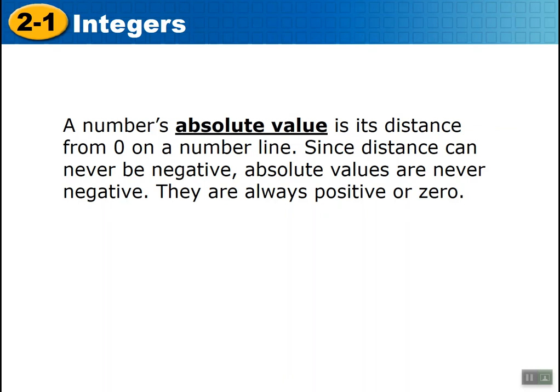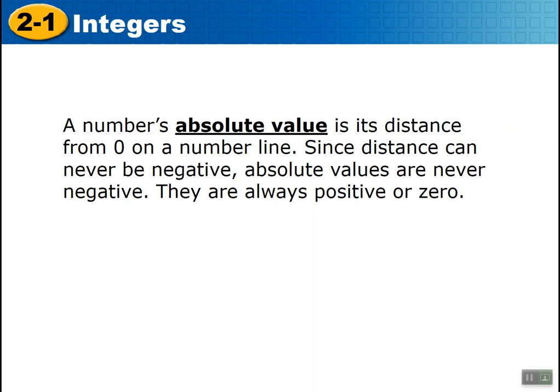All right, let's get into something relatively new. A number's absolute value is its distance from 0 on a number line. You need to memorize this definition because this is critical. When we're talking about absolute value, we're always talking about distance, how far it is away from a given location, in this case, 0.